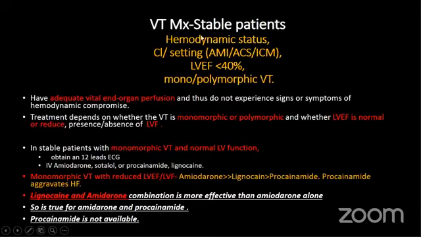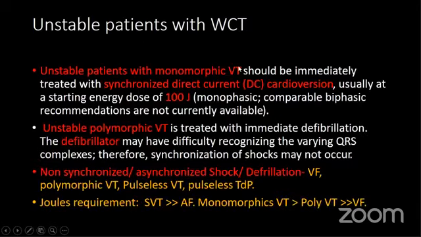For any unstable patient with wide complex tachycardia, DC cardioversion should be given. If it is monomorphic VT, 100 joule monophasic or biphasic is sufficient to convert to sinus rhythm. If it is unstable with polymorphic VT, then it is better to give a defibrillator shock, because in polymorphic VT sometimes synchronized DC shock may not be effective because the R wave cannot be recognized by the machine.